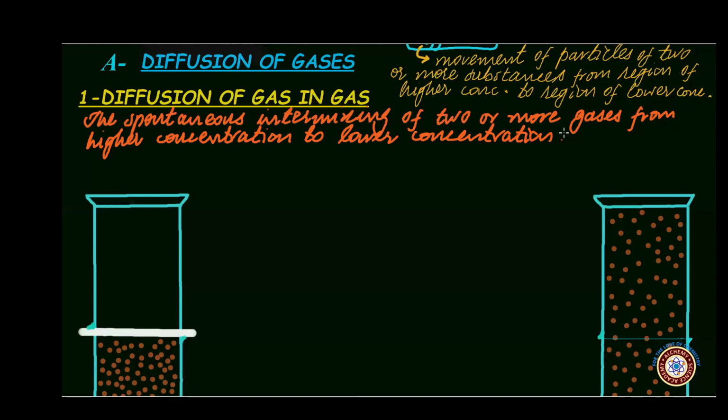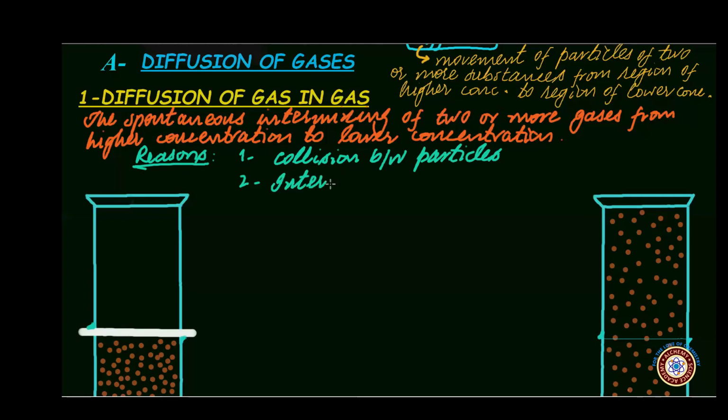As a result of diffusion of one gas into the other, a mixture with uniform chemical composition is achieved. Now, why do gases diffuse into one another? That is because of these reasons. Number one, particles of gas undergo collision with one another. And the second reason is that there are gaps between the particles of gases, that is interparticular spaces, meaning spaces between the particles.